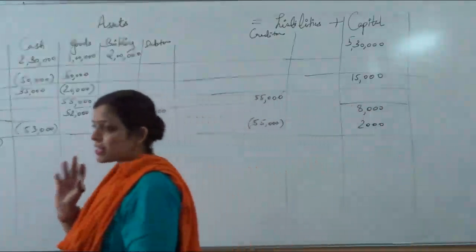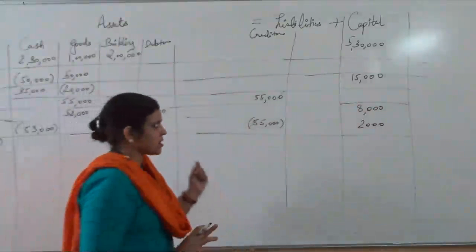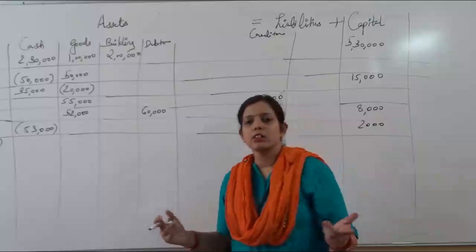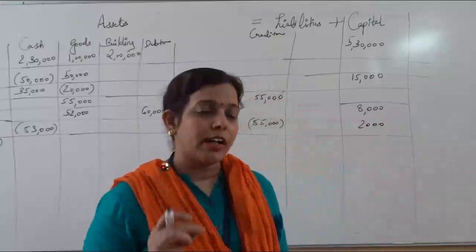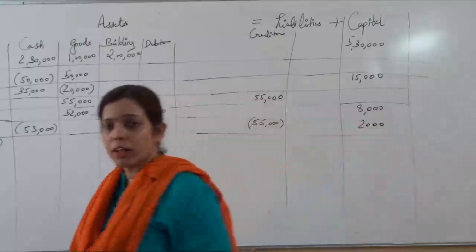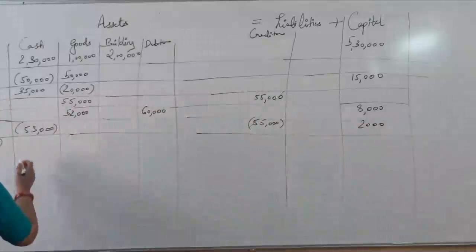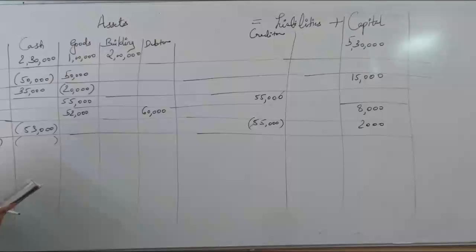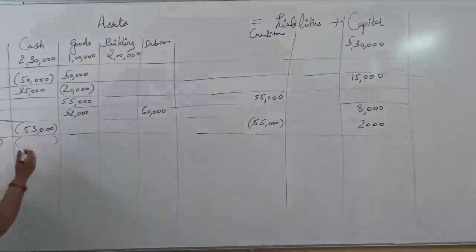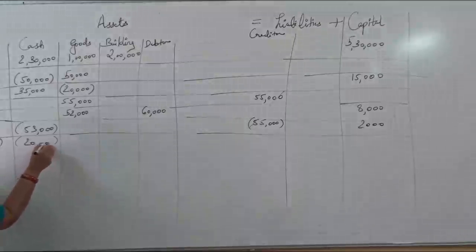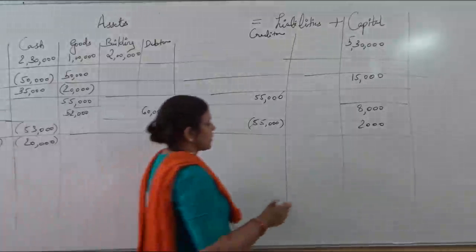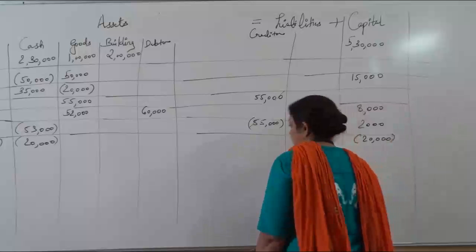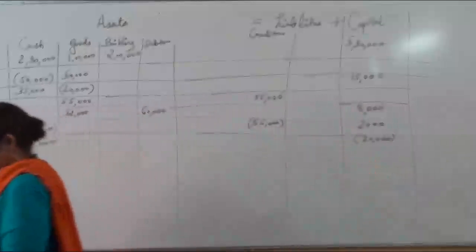So this salary is the item of asset or a liability or capital? No. Salary is a nominal account. And you will never have a new heading for the nominal account. Salary directly will be deducted from the cash and capital. How much salary is paid? 20,000. So 20,000 directly we will subtract from cash and this side from the capital, like this. Okay.